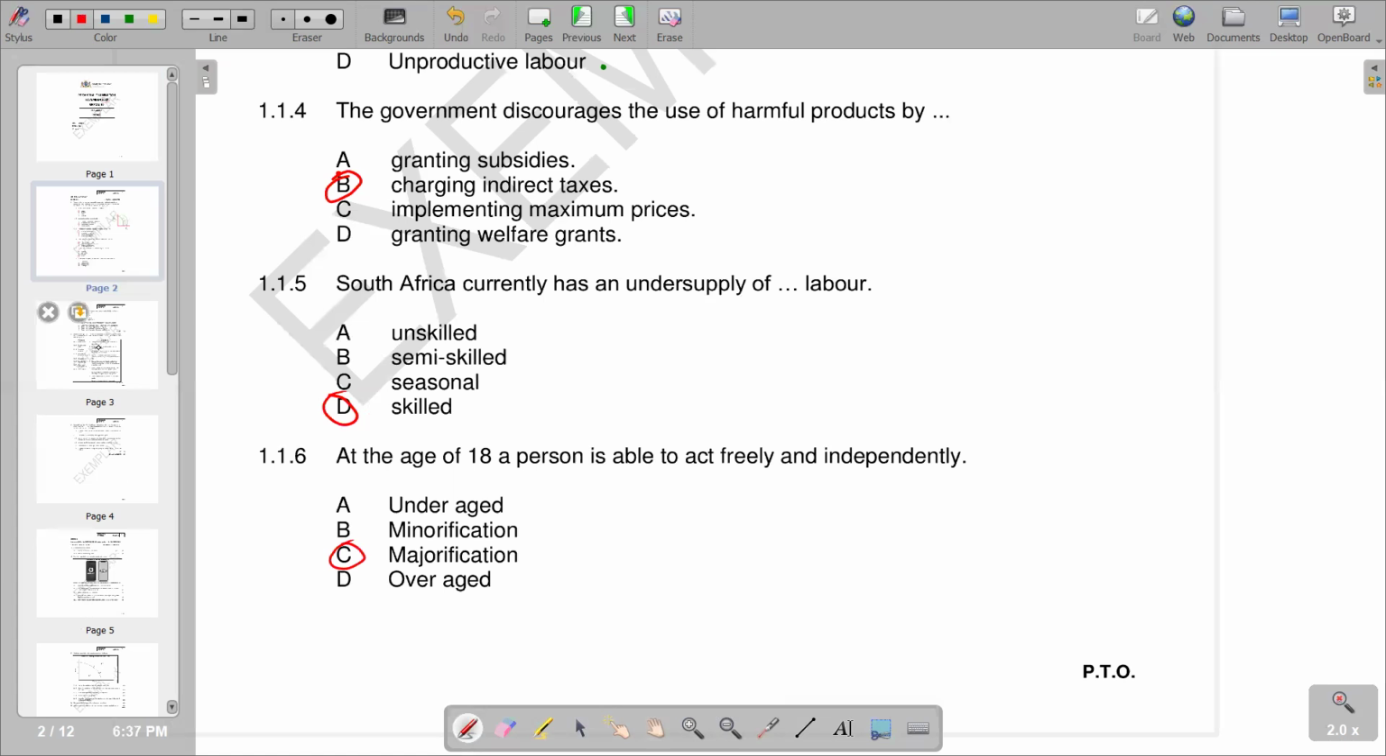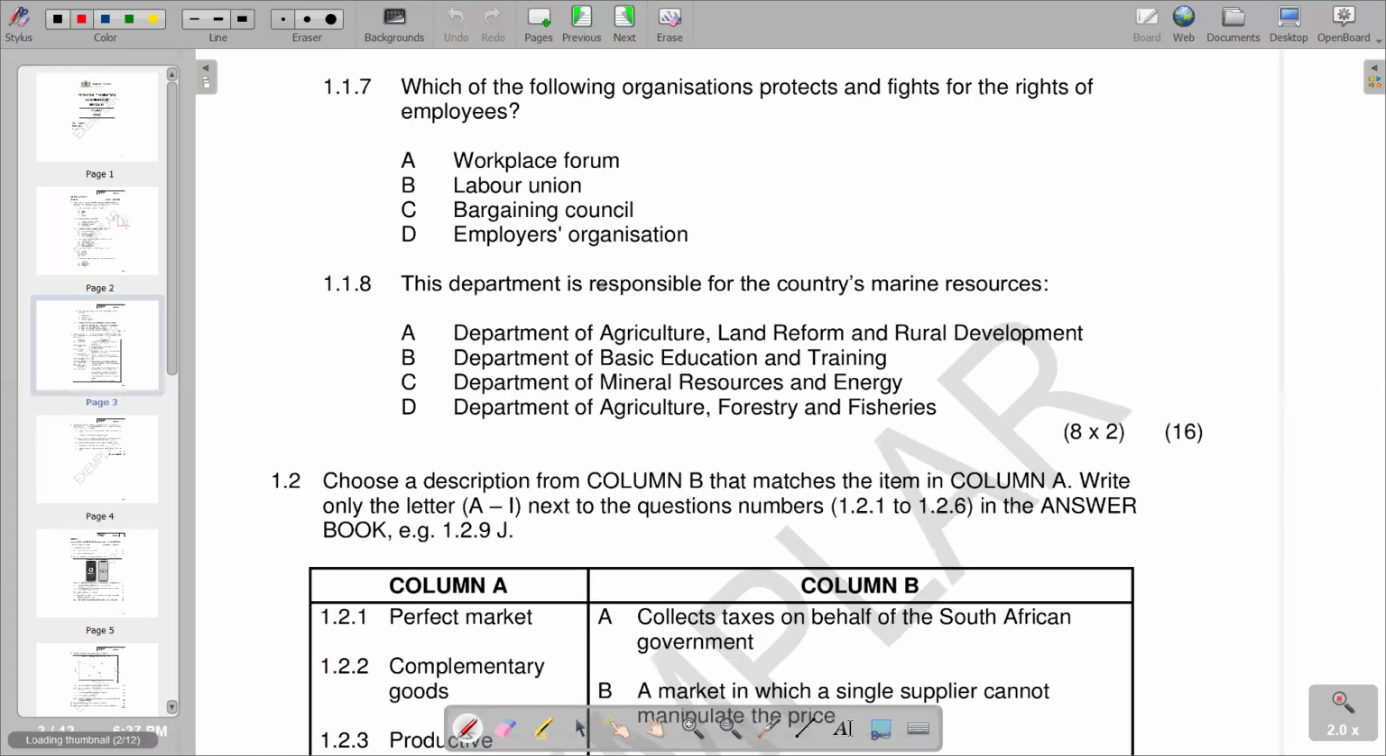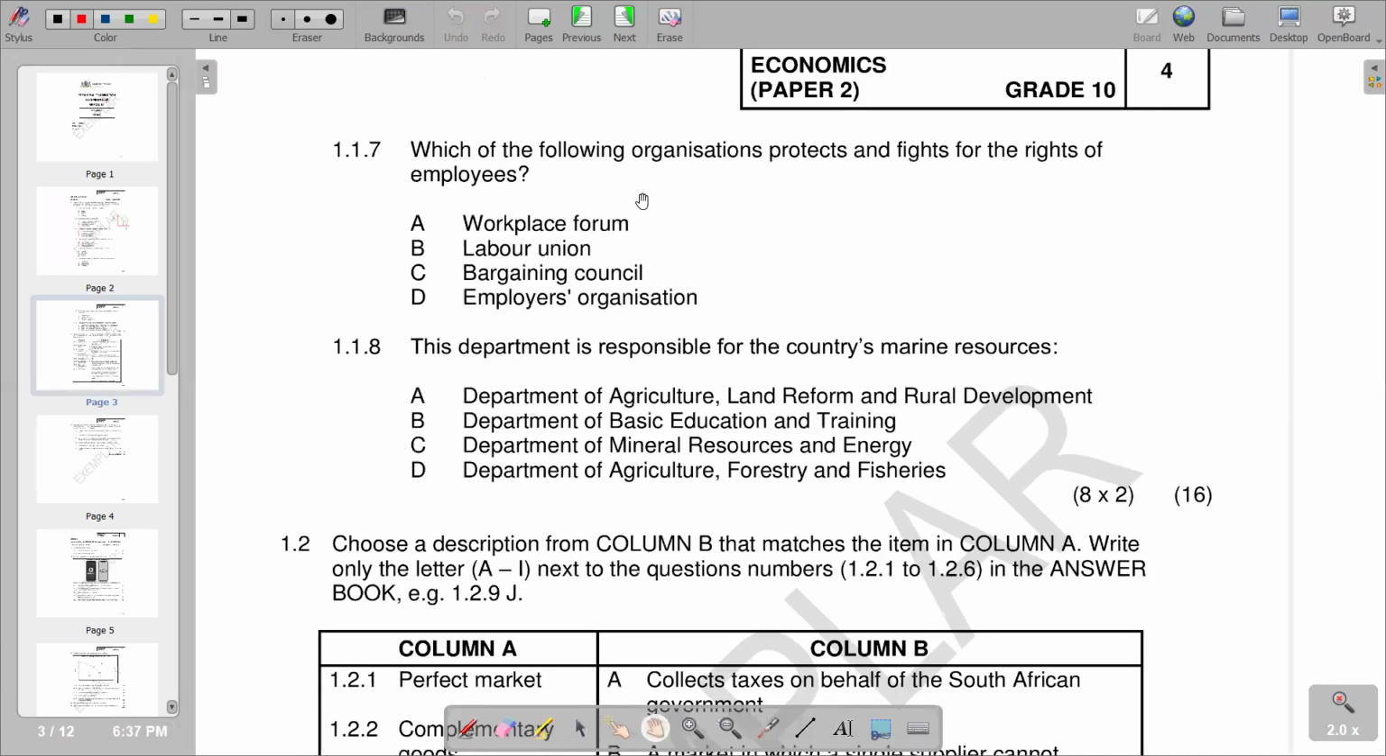Then we go to 1.1.7, which is on the next page. It reads: which of the following organizations protects and fights for the rights of employees? There we've got Workplace Forum, Labor Union, Bargaining Council, and Employers Organization. But we know that it is the labor union. Remember, labor union.